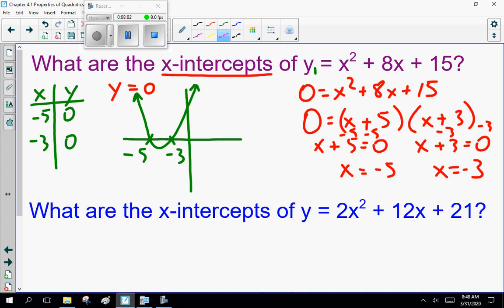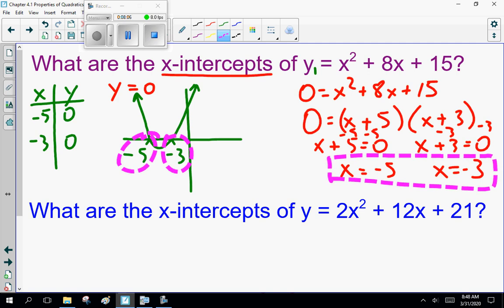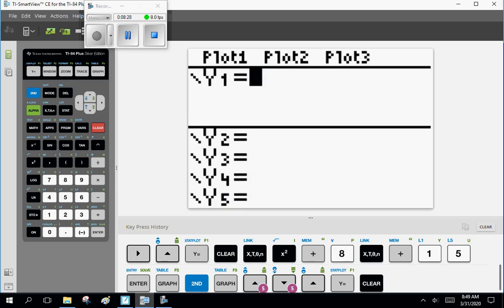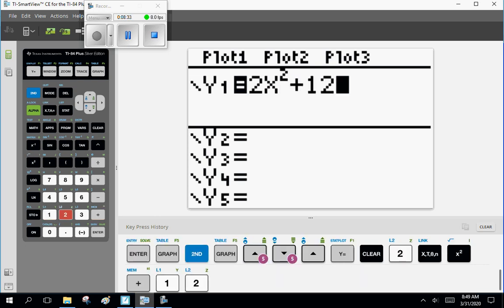So last chapter, solving it, we factored. This chapter, we can graph it. Now, I want you to try the same thing for the x-intercepts of y equals 2x squared plus 12x plus 21. All right? So 2x squared plus 12x plus 21. Let's try that.